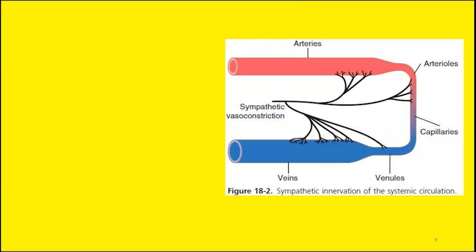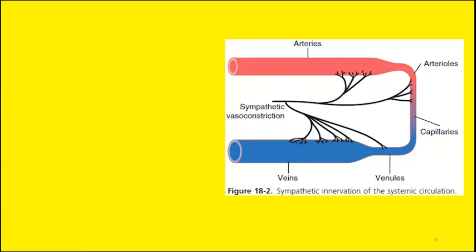Now this is how the blood vessels are innervated by the sympathetic nerves. You can see the arteries. These are the large arteries with greater caliber, which continue as the arterioles. The arterioles continue as capillaries. These are the exchange vessels. The capillaries continue as small venules first, and these small venules go on to make large veins.